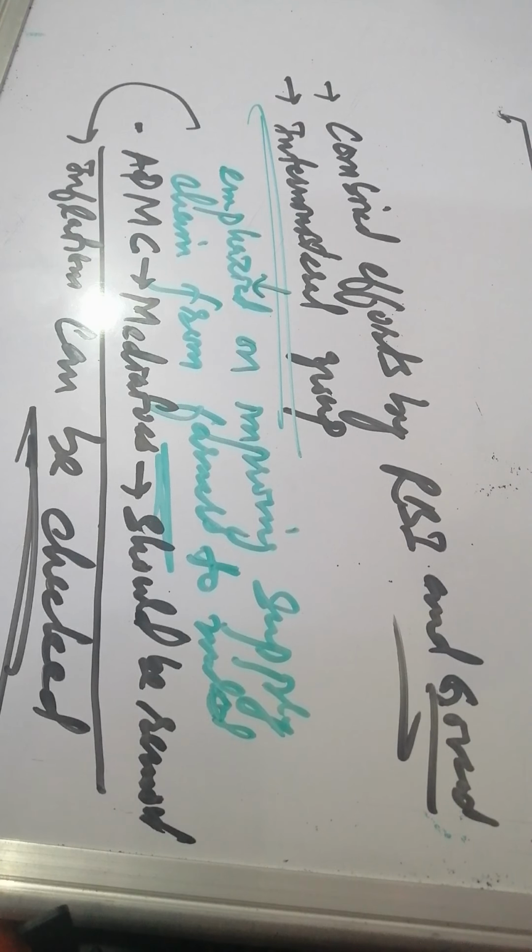And this was all about how to check the inflation. So we came to know about various things, that is, combined efforts can be taken by the RBI and government to check the inflation. Second, fiscal policies by the government can also counteract the inflationary cycles in our economy. The administrative measures and the monetary measures can also help to check the inflation.